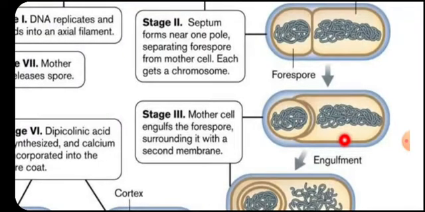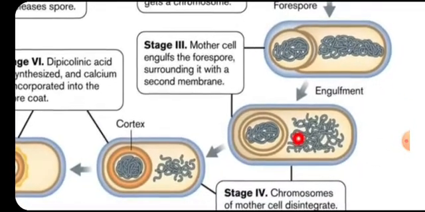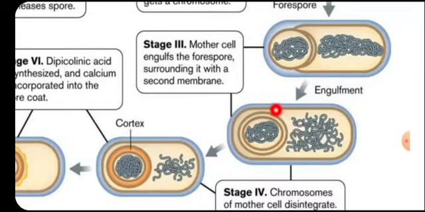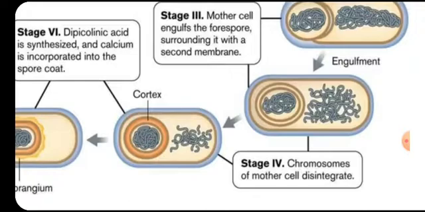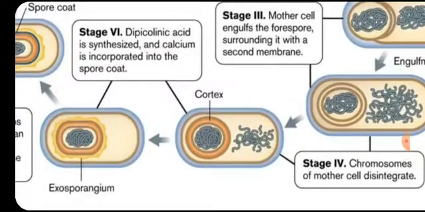Then this mother cell's cell membrane starts engulfing the forespore. This leads to formation of multiple membranes encasing a bacterial chromosome.